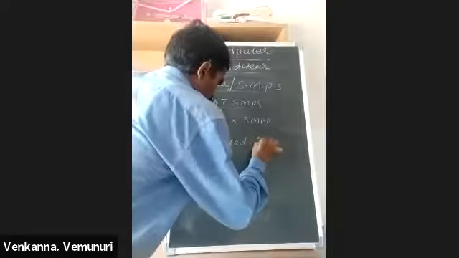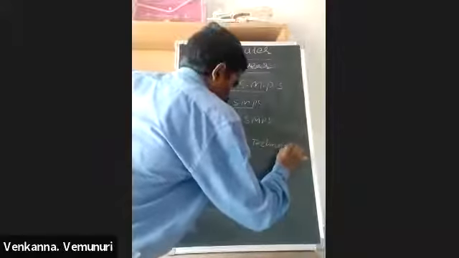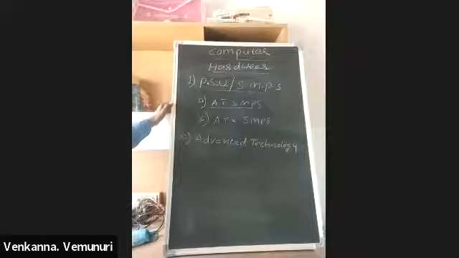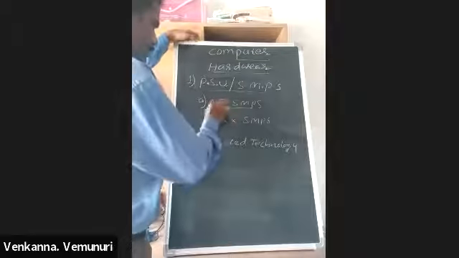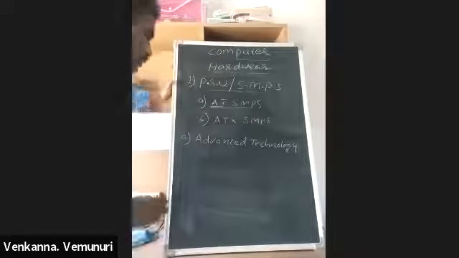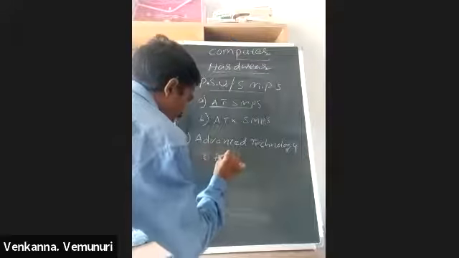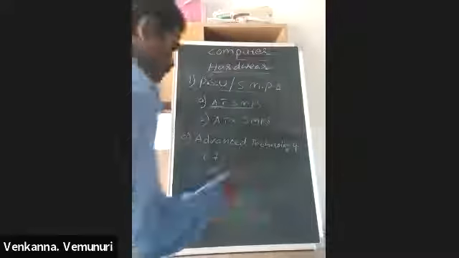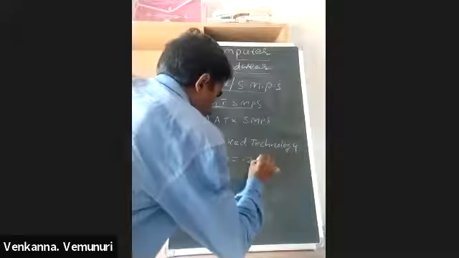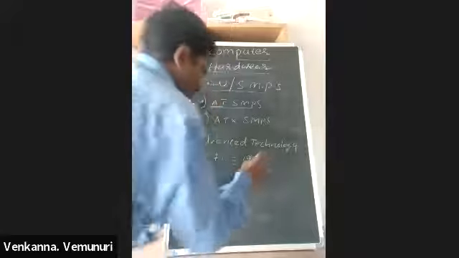Advanced Technology SMPS. First one, AT SMPS. This SMPS has two connectors. One connector has 6 wires, another connector has 6 wires. 6 plus 6, 12 wires are available in AT SMPS.